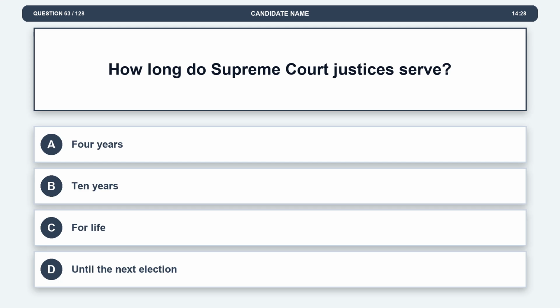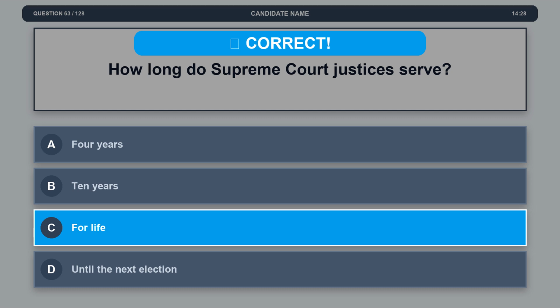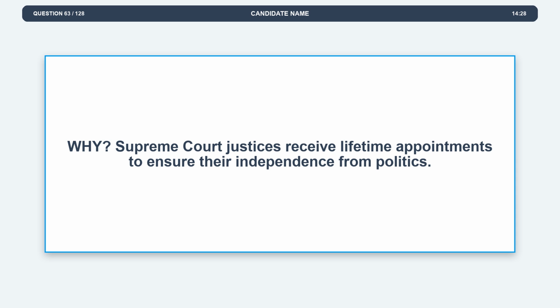Question 63. How long do Supreme Court justices serve? Option A. 4 years. Option B. 10 years. Option C. For life. Option D. Until the next election. The correct answer is option C. For life. Explanation. Supreme Court justices receive lifetime appointments to ensure their independence from politics.